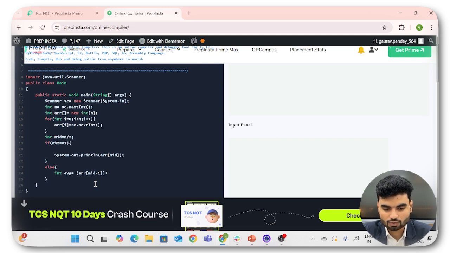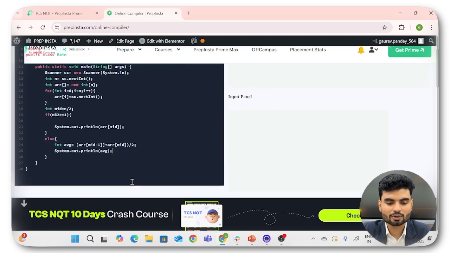The sum should be arr[mid minus 1] and arr[mid]. Cool. Now we divide this by 2 for taking the average, so you have the average. Now print it simply: System.out.println, and here we will print the avg. I hope this works fine.